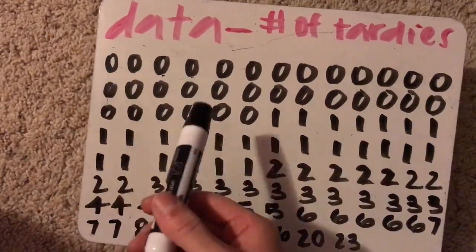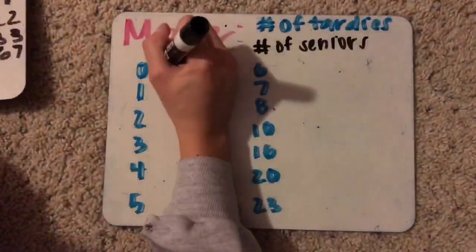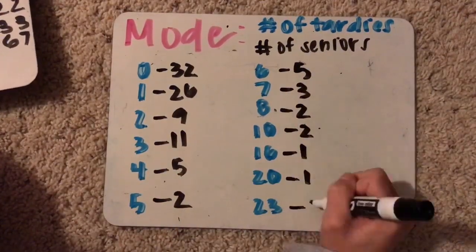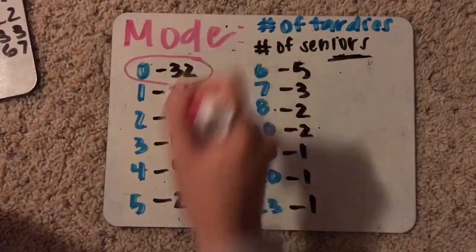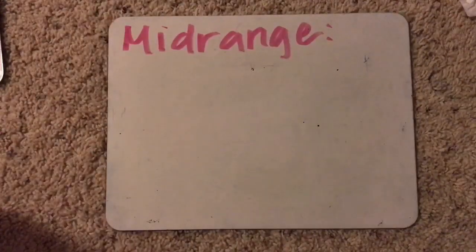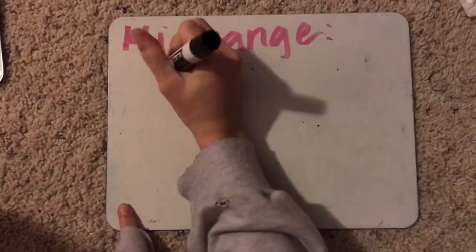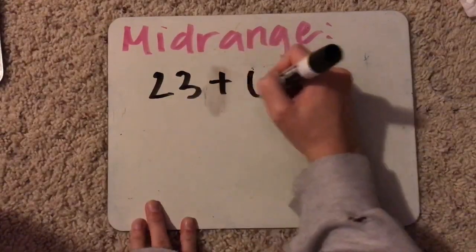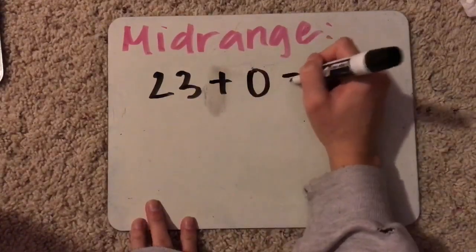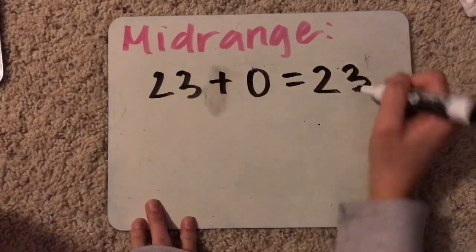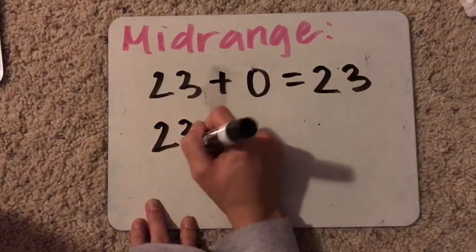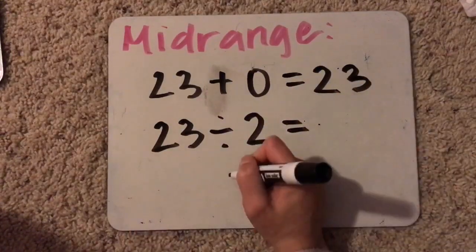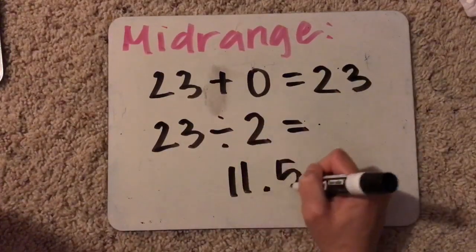Mode is the most frequent number in the data set. In our sample, we had 32 zeros, so 0 was the mode. The mid-range is the arithmetic mean of the largest and the smallest values in a sample. To find this, you add the smallest number and the largest number and divide by 2. We added our highest number 23 and our lowest number 0 to get 23. Then we divided by 2 to get a mid-range of 11.5.